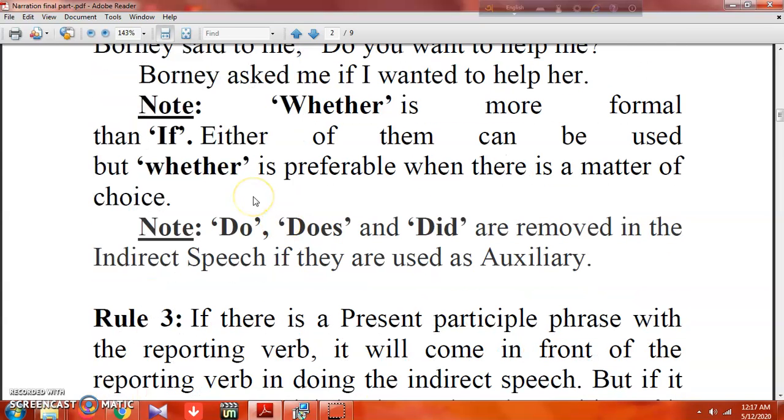So in case of interrogative sentence of narration, we have to remember three things. First, we take the reporting verb as asked, inquired, or wanted to know. Second, if you do not find any interrogative pronoun there, then we take if or whether, and if there is an interrogative pronoun, it will remain unchanged.